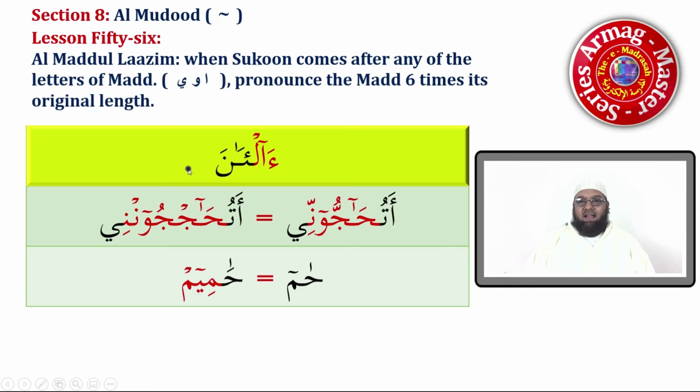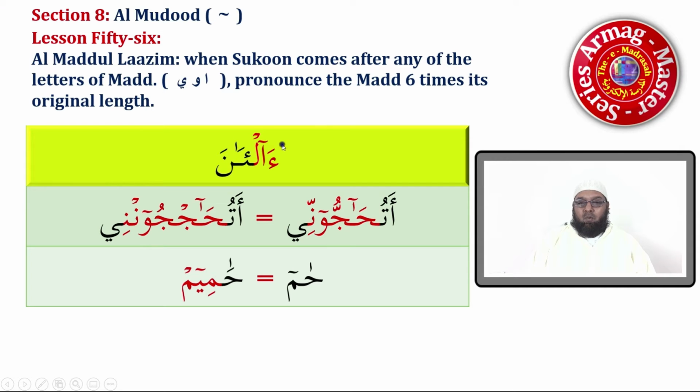Okay, let's not get mixed up, because from experience we find that many of the students join it immediately, they can't get the 6 counts, and then they don't know how to stretch it. Some of them say al and get confused. So we have to recite the fatha, stretch the fatha 6 times. Al, ana. So that's how it goes.